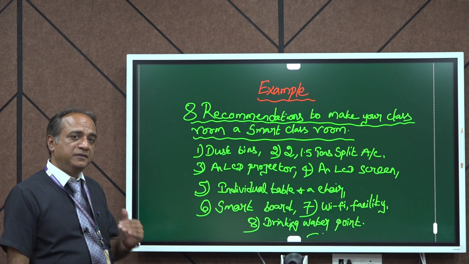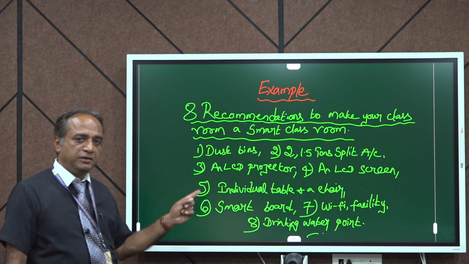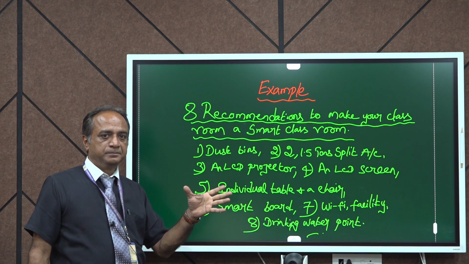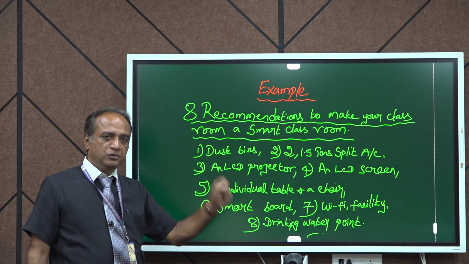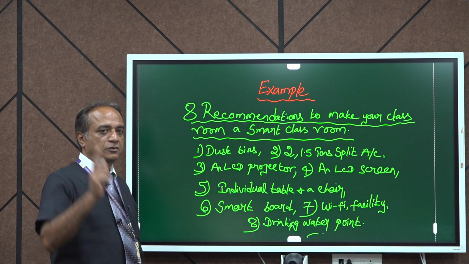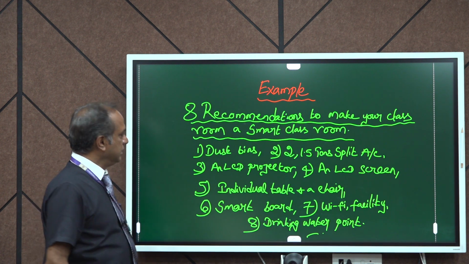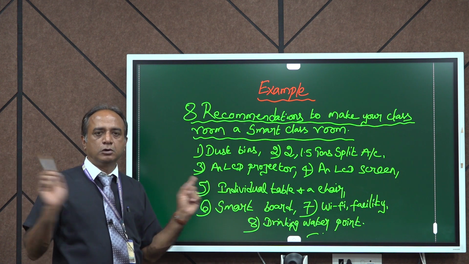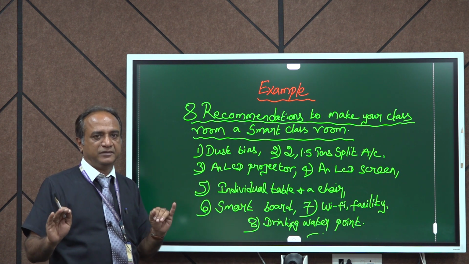Okay. Now let's see how we are going to convert all these points into a beautiful structure, which we can use for writing recommendations. First one, dustbins. So already I told you, N, it is necessary to keep 4 dustbins in all the 4 corners of the classroom. That's it.